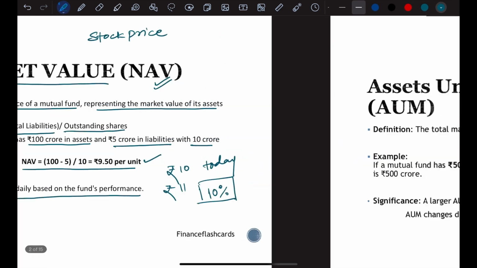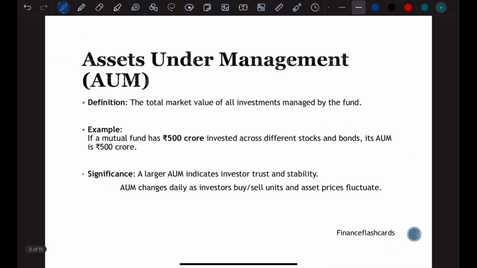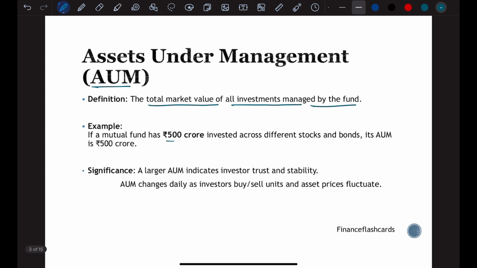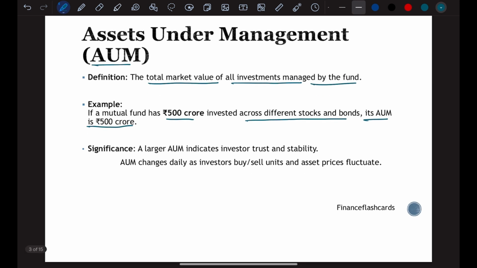Now, our second word is assets under management, AUM. The definition of AUM is the total market value of all investments managed by the fund. Suppose a mutual fund has 500 crore invested across different mutual funds, stocks or bonds, its AUM will be 500 crore. Now, what is the significance of AUM?